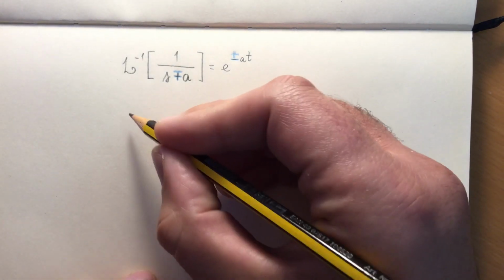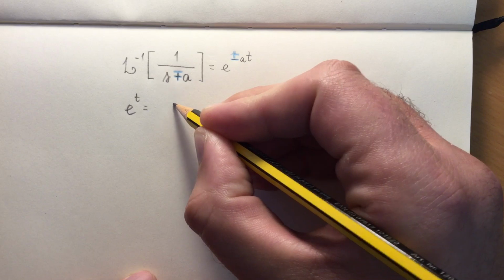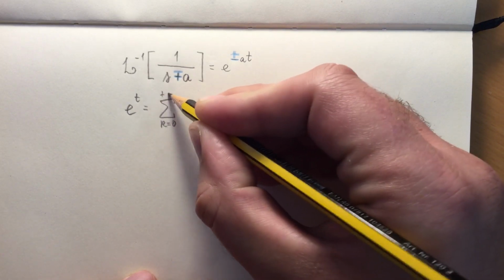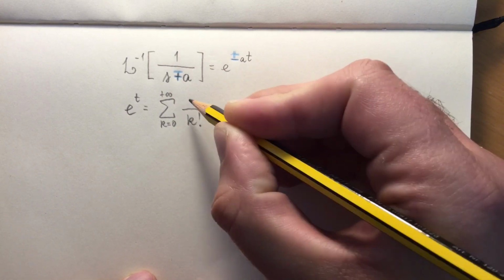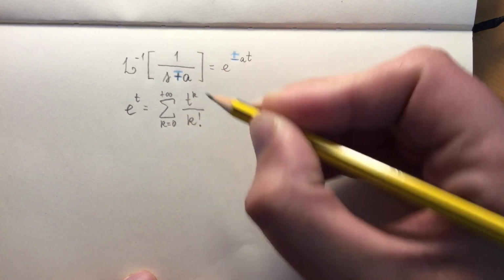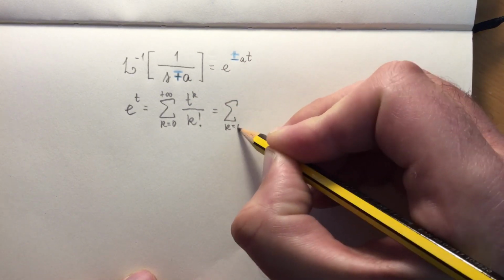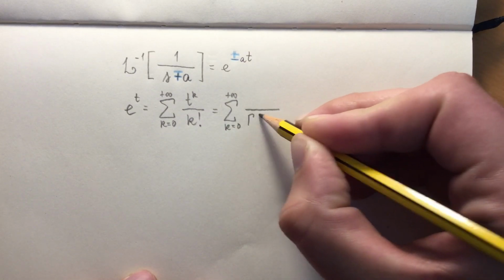The exponential, as you also know, can be found from its Maclaurin series, which has here in the denominator a factorial, which can be replaced by the gamma function minding that shift of 1.